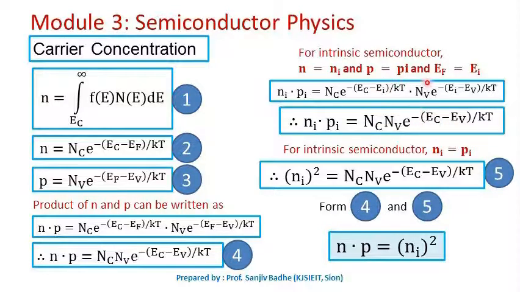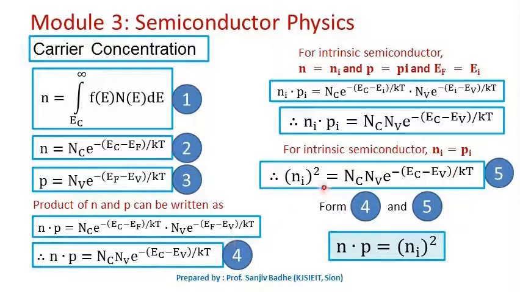Again here Ei gets cancelled. For intrinsic semiconductor, ni equals pi: the hole concentration in the valence band is equal to the electron concentration in the conduction band. Therefore ni into pi can be written as ni square, where ni is called the intrinsic concentration. So ni square is equal to Nc Nv e raised to minus (Ec minus Ev) by kT.